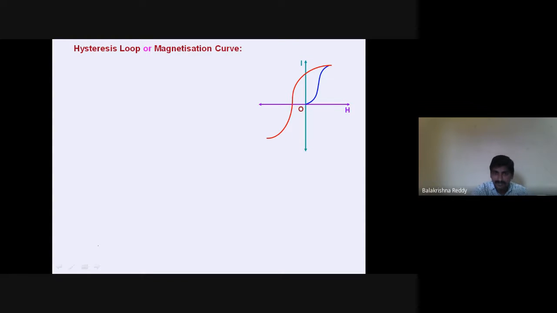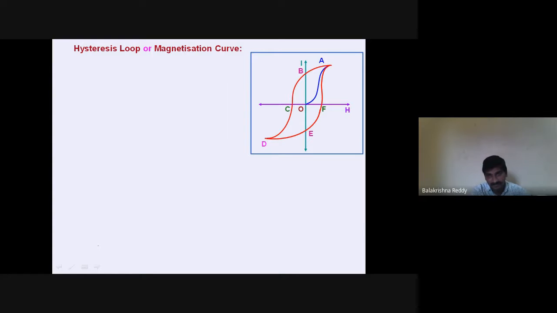Now I have applied the magnetic field in the opposite direction, therefore it is completely zero. Again, it is demagnetized. It went into the negative region. Now, what am I doing? Again, I am increasing the magnetic field. Then it has increased via D, E, F, A. It has reached. So what I got here is some loop. This is the loop we call the hysteresis loop.